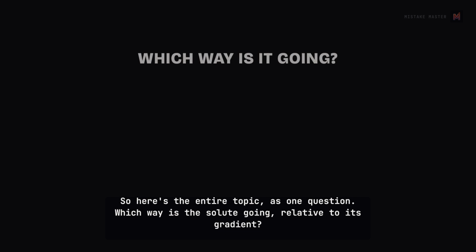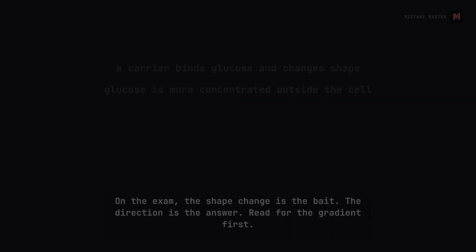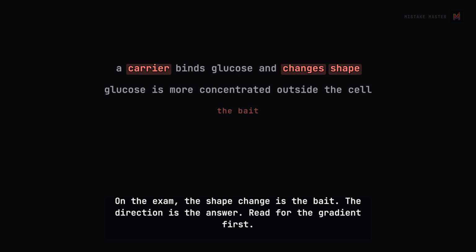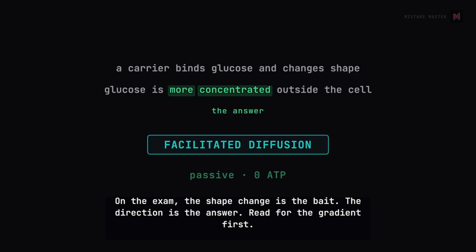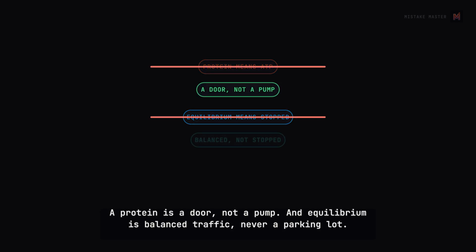So here's the entire topic as one question. Which way is the solute going relative to its gradient? On the exam, the shape change is the bait. The direction is the answer. Read for the gradient first. A protein is a door, not a pump. An equilibrium is balanced traffic, never a parking lot.